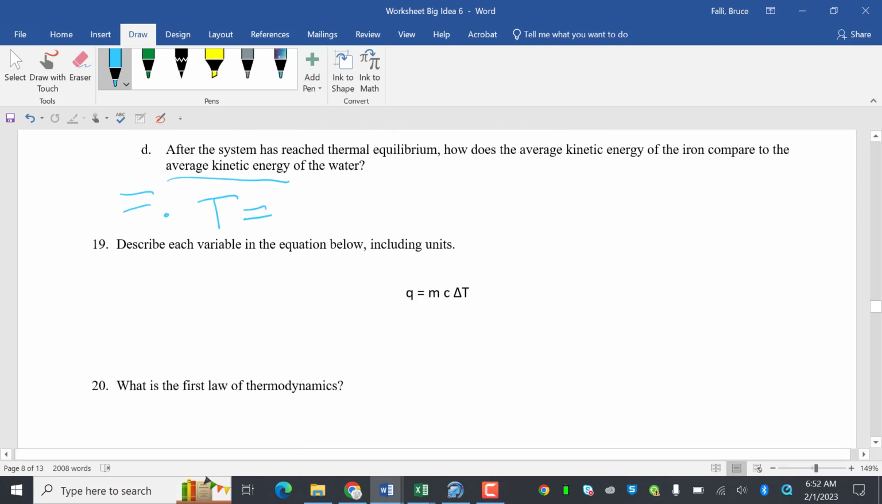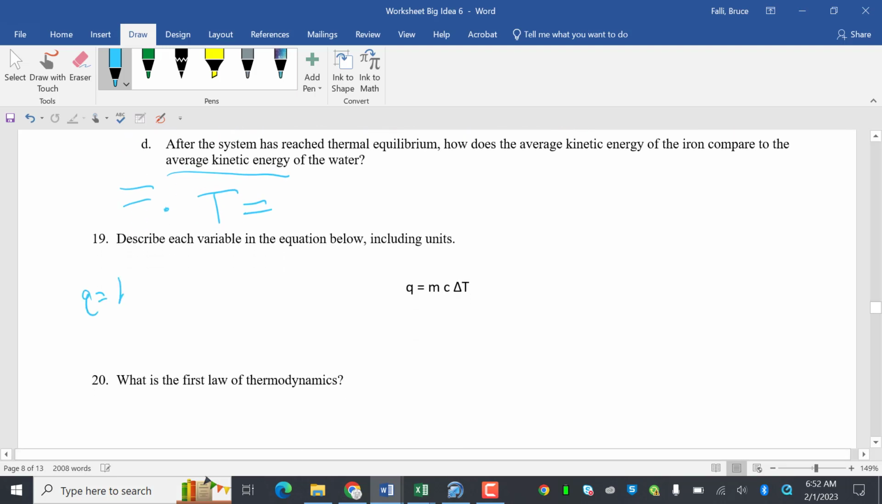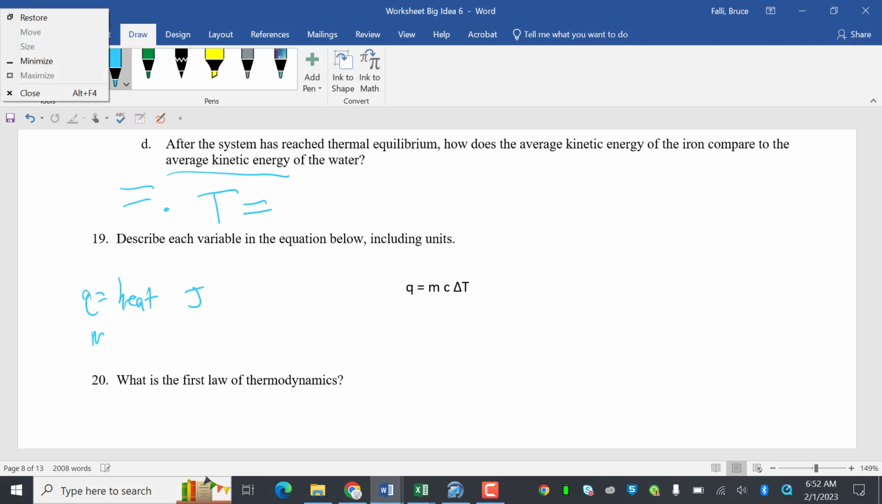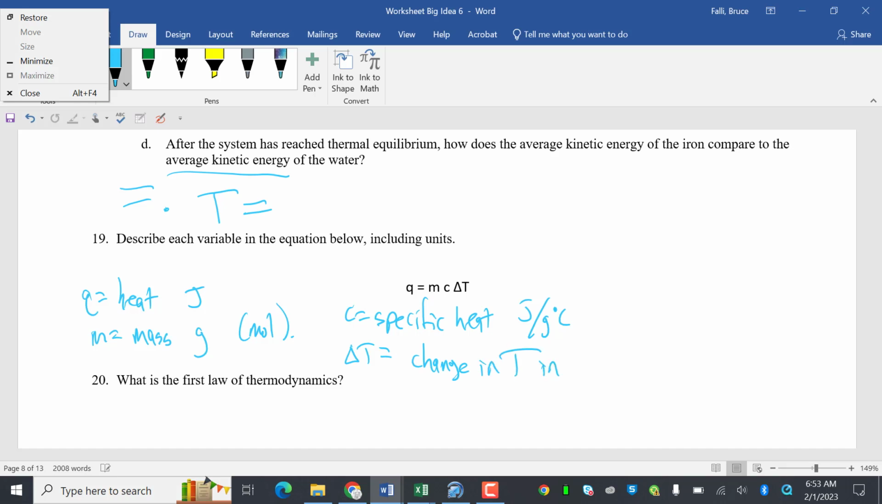Describe each variable in the equation below, including units. Q is heat. I'm just going to give one unit: joules. M is mass, which is grams. Watch out, it could be moles. C is specific heat, and that's in joules per gram degree Celsius. And delta T is change in temperature in degrees Celsius or kelvins.